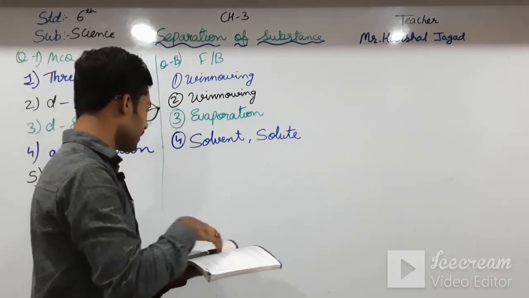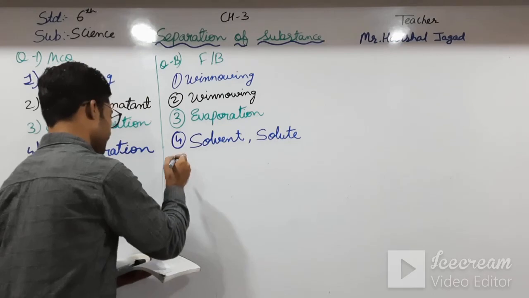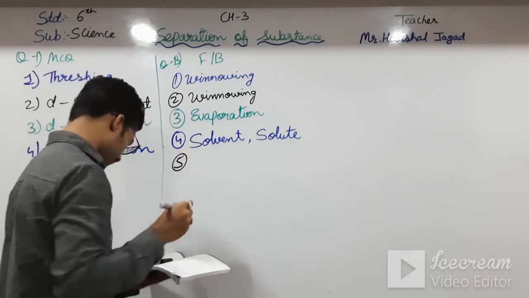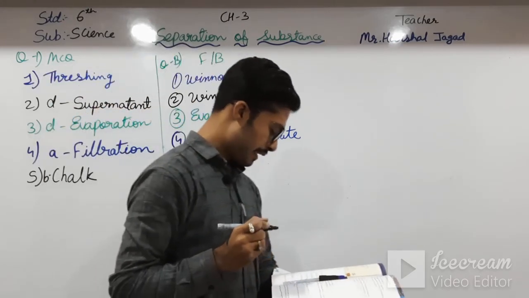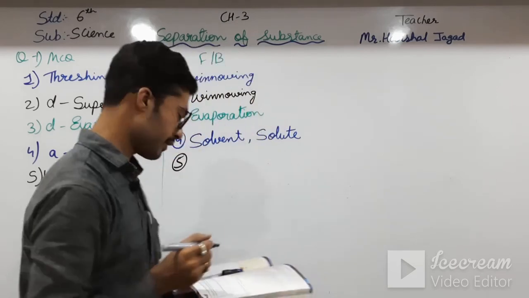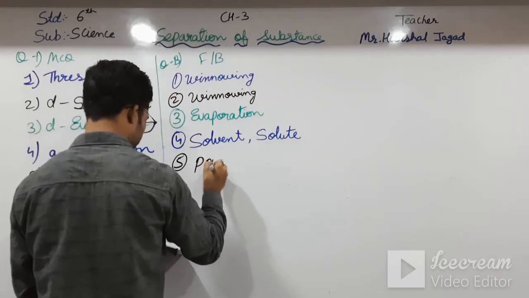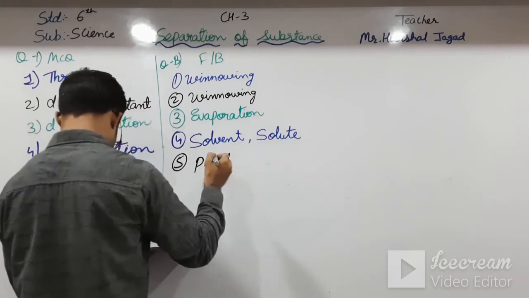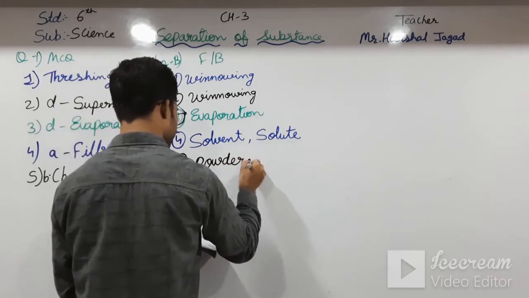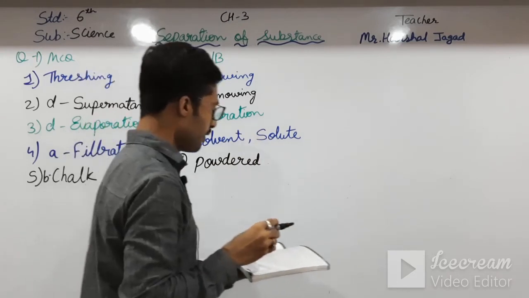Moving towards fifth one, that is sugar in the dash form dissolved faster, powdered or crystal? Powdered form.